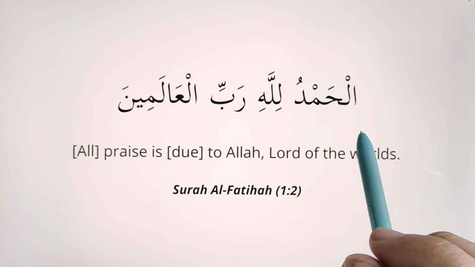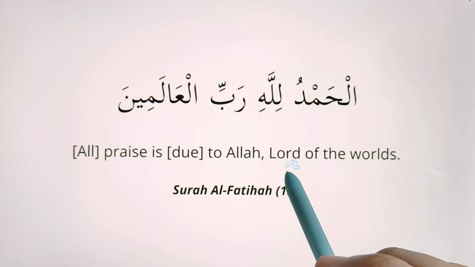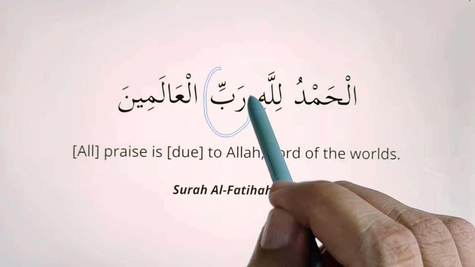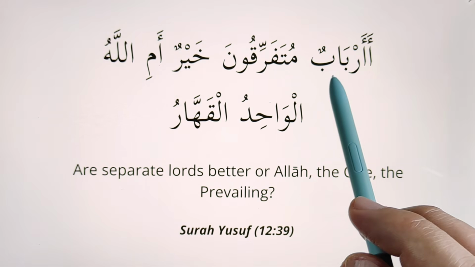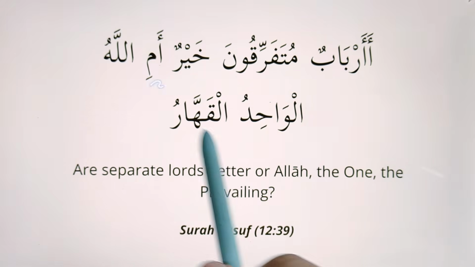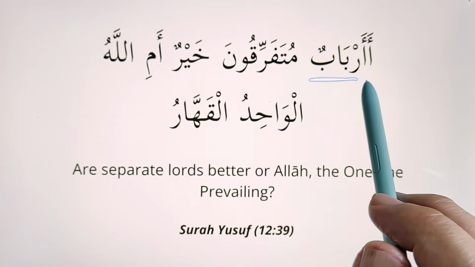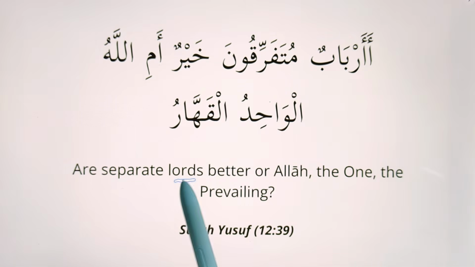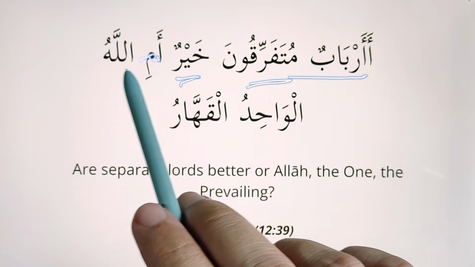Let's now see some examples. Alhamdulillahi Rabbil Alameen. The root word here is Rabb, which means Lord. Another example, أَأَرْبَابٌ مُتَفَرِّقُونَ خَيْرٌ أَمِ اللَّهُ الْوَاحِدُ الْقَهَّارُ. The root word here is Arbab, which means lords. And the whole ayah means, are separate lords better or Allah?